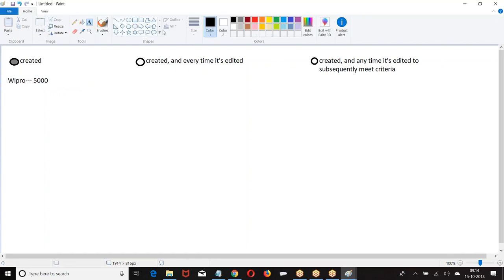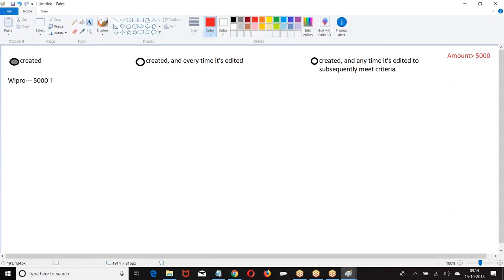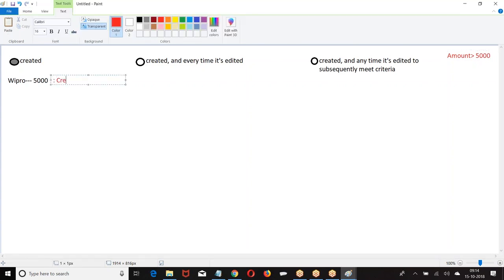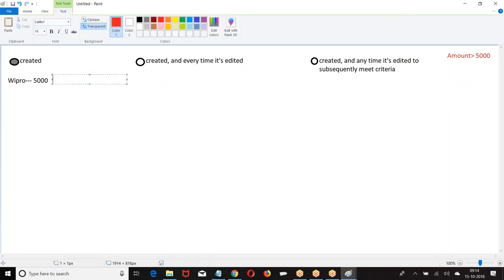When a new record is created, I had a rule at the back end. What is the rule? Amount is... Now when a new record is created, what will happen? A new record is created, check the rule. The existing record I am modifying. So what did I do? Modify this record to Wipro 9000.